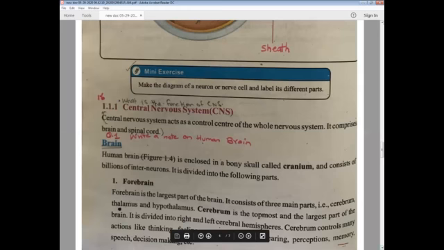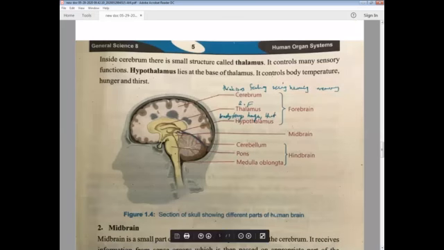It can come as an MCQ, as a fill in the blank. The dash is the most important part of the brain. You will write down cerebrum. Now, inside the cerebrum, this is the structure of the brain. Inside the cerebrum, there is a small structure called thalamus. Remember, in the forebrain, I have told you that there are three major portions. Number one, cerebrum. Now, inside the cerebrum, there is the thalamus.